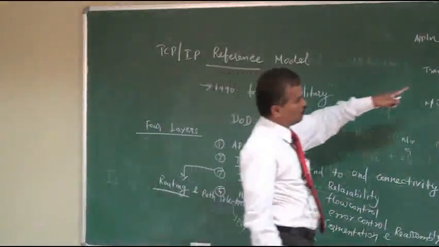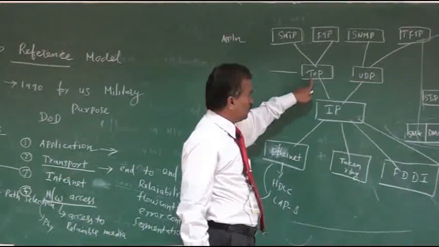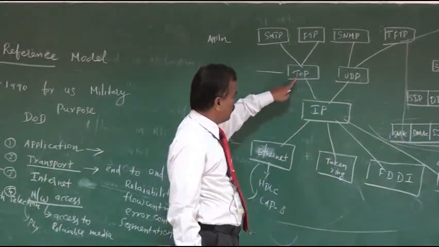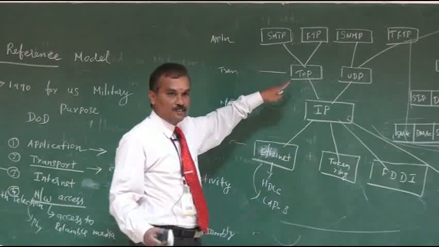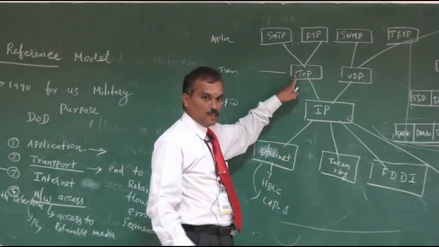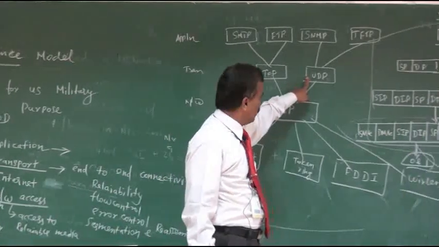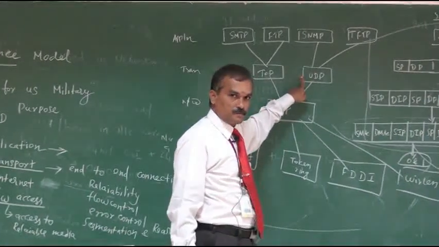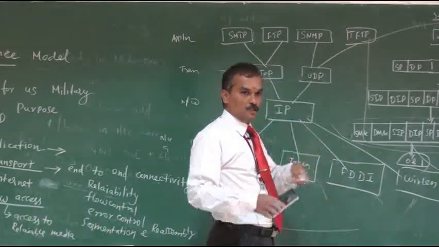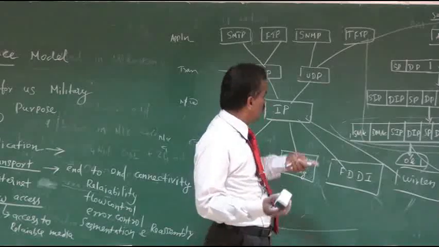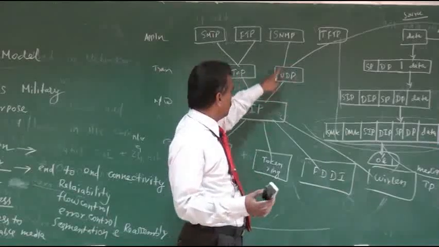Next, I told that there are two protocols. One is called TCP and the other UDP. TCP is the Transmission Control Protocol. Already I told that it is a connection oriented protocol. It provides guaranteed delivery of data to the destination, and similarly, sequenced delivery of data. UDP is the User Datagram Protocol. It is connectionless. It does not guarantee that the data will reach the destination. Then you can ask, who is going to give the guarantee? The corresponding application layer protocol will give the guarantee.